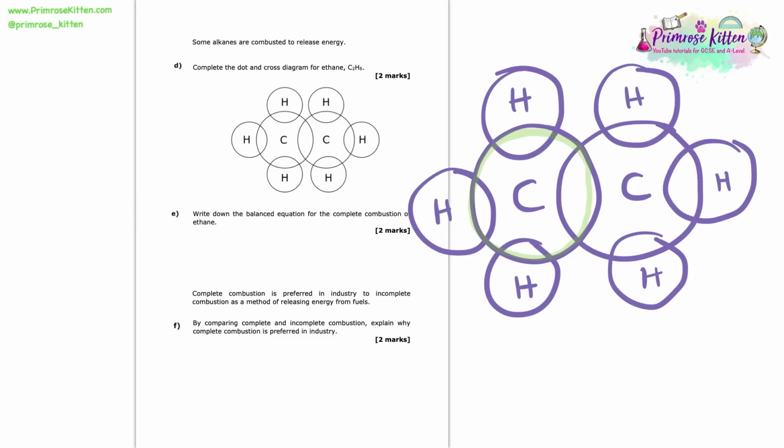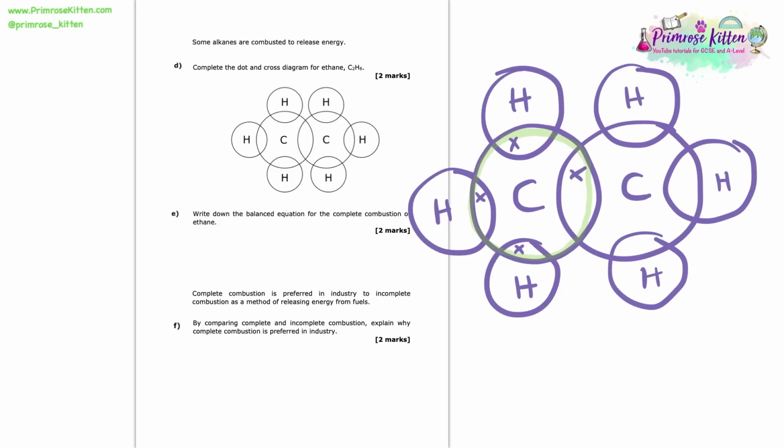We should remember, and if we don't, we can have a look, that in the periodic table, we know that carbon has 4 electrons in its outer shell. Due to the fact it's in group 4, that's how the periodic table can help us. So if it has 4 electrons in its outer shell, let's put 1 in each of these overlapping circles. Okay, looking good.